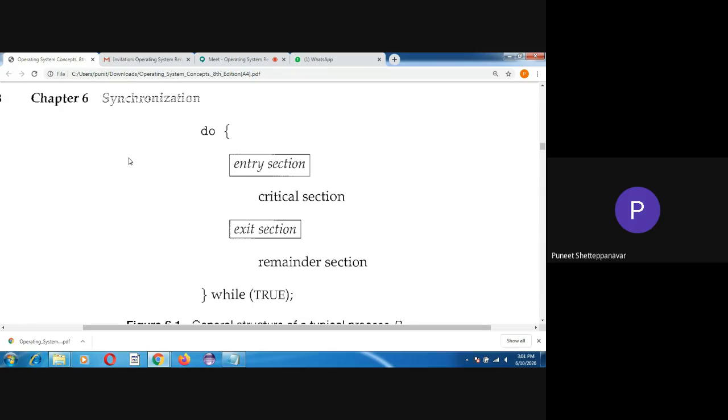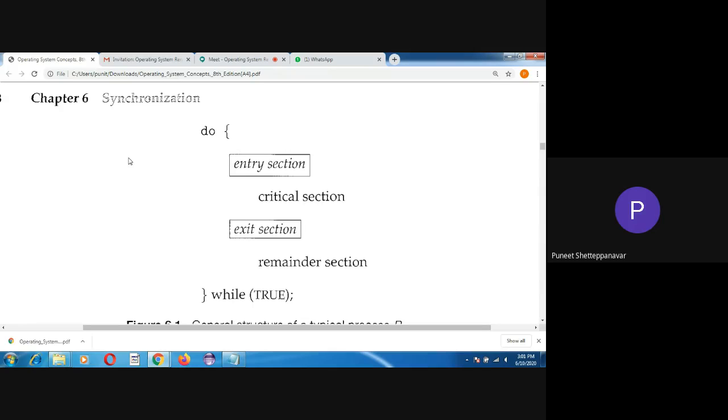Any process which enters the critical section can execute for only 2 units of time, and then it exits. The do while loop will repeatedly execute these processes until their total burst time is completed. If you have a notebook and a pen with you, please note it down. P1 has a burst time of 5, and P2 has a burst time of 2.